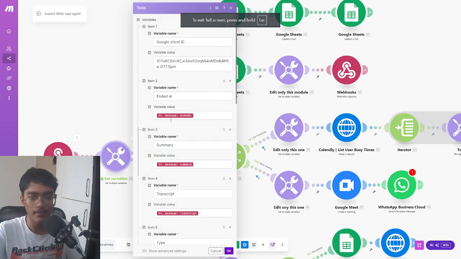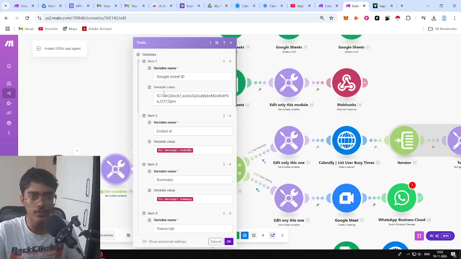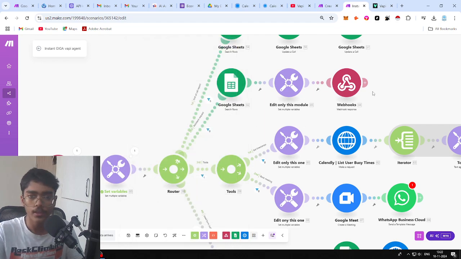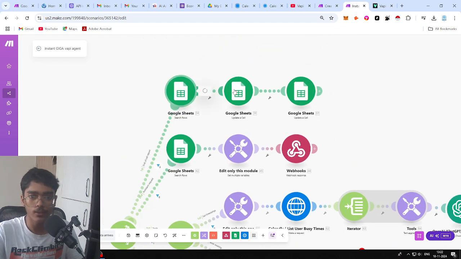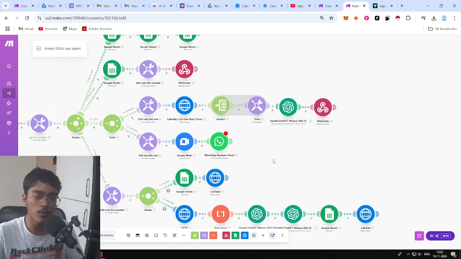Here in set variable, we just add the Google Sheet ID that we got from here. We copy this ID, paste it here, and we get the Google Sheets ready to go. Then you have to connect your Google Sheets in all these three modules, even here, even here, and even here. So there are 6 modules in total. You have to connect your Google Sheets account, and that's all you have to do.